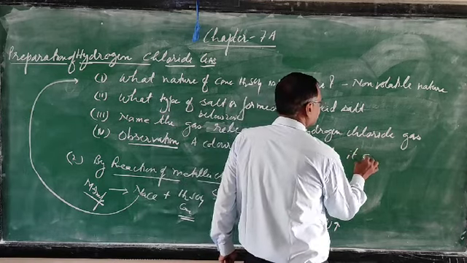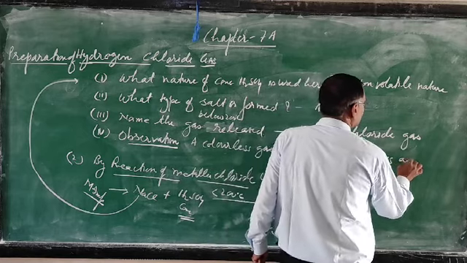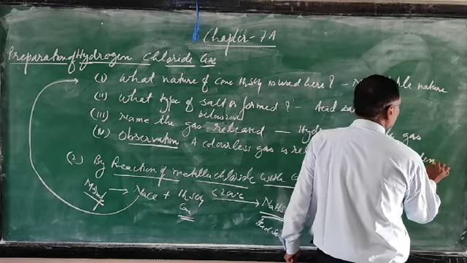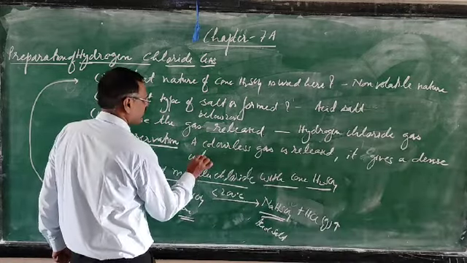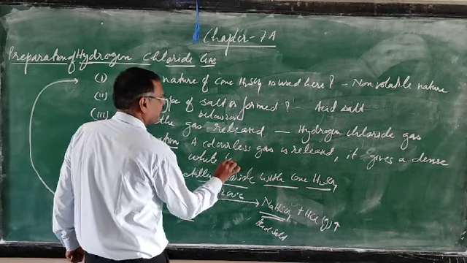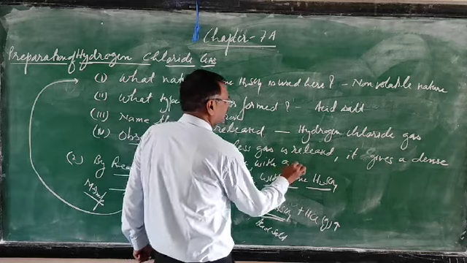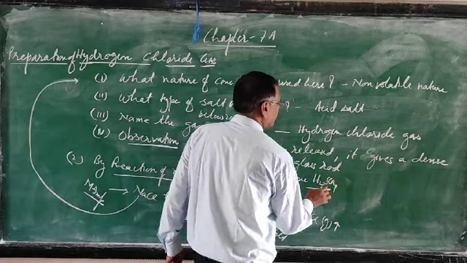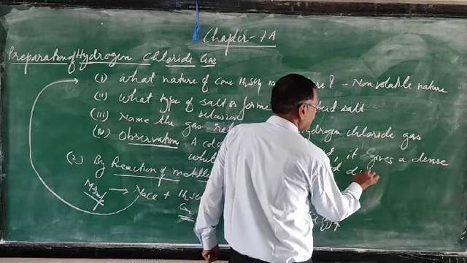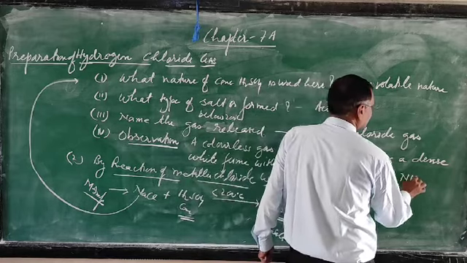It gives a dense white fume with a glass rod dipped in ammonium hydroxide.